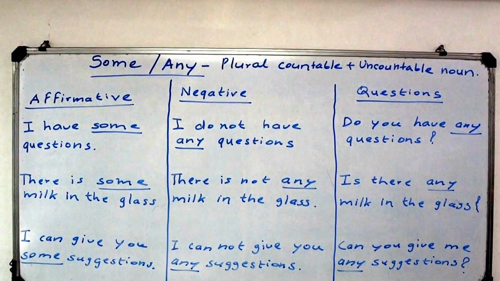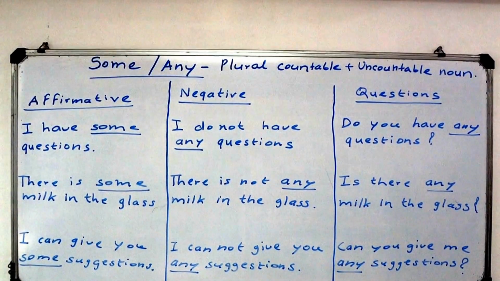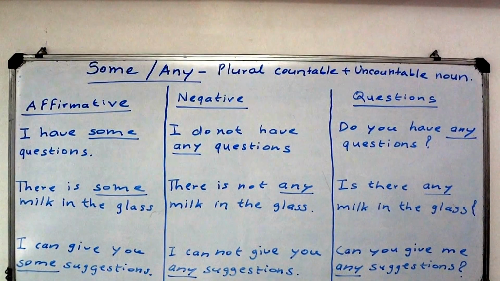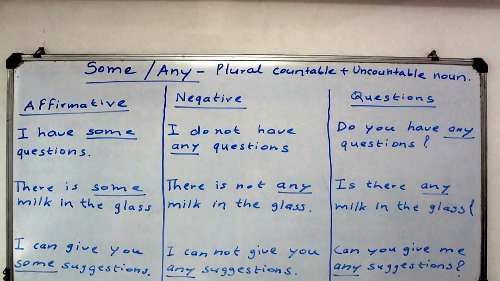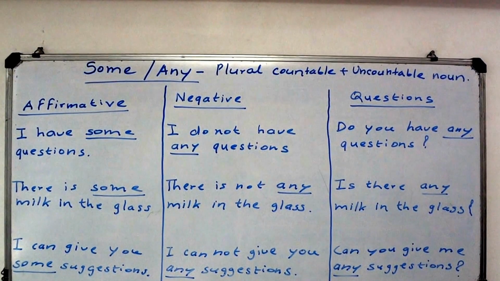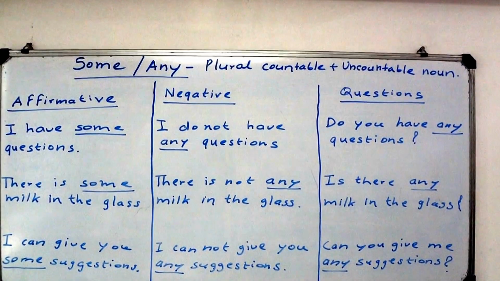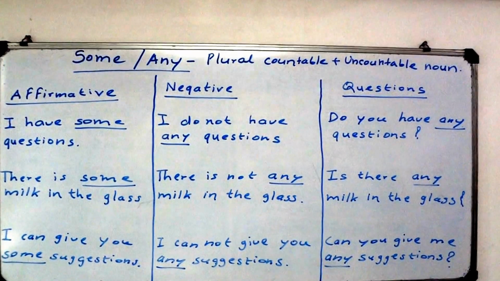Today we are going to learn the uses of some or any. Some or any are used with plural countable and uncountable nouns. Some is used only in affirmative sentences. You can say only in positive sentences. And any is used in negative sentences and questions.